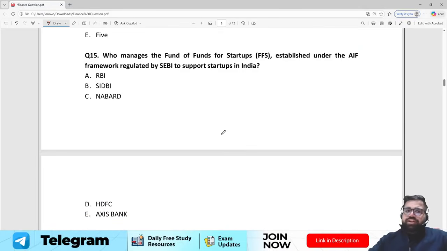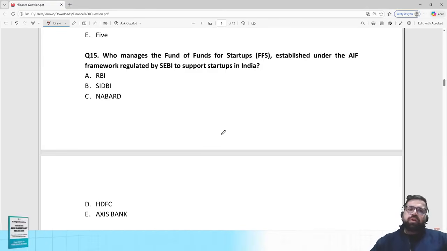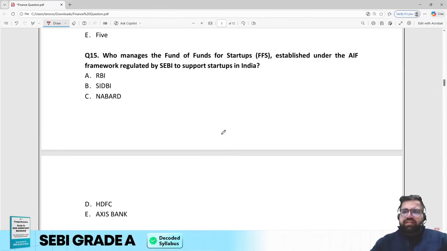Question number 15: Who manages the fund of funds for startups, established under the AIF, Alternative Investment Fund, framework regulated by SEBI to support startups in India? Who manages the fund of funds for startups established under the AIF framework regulated by SEBI?